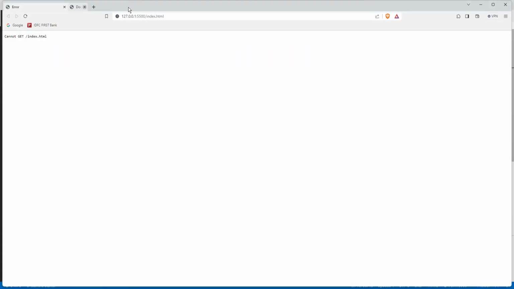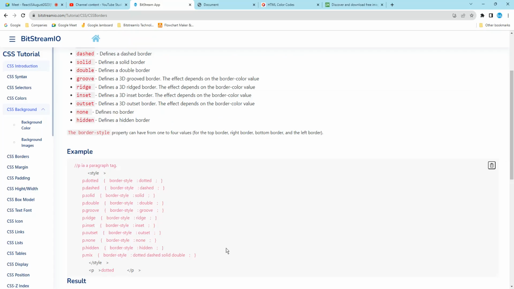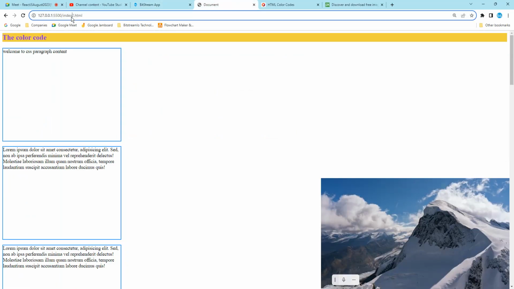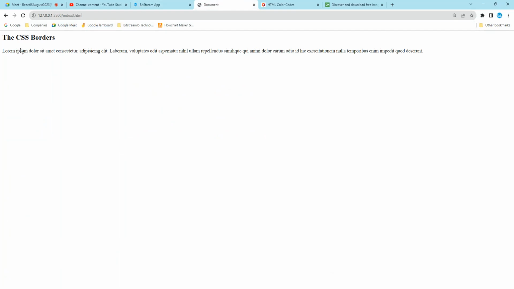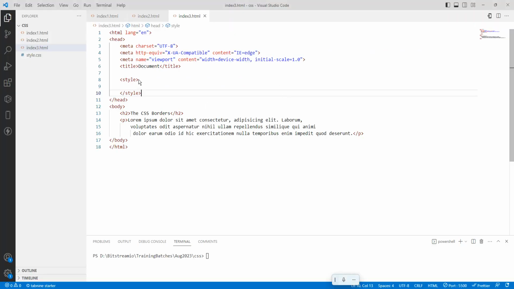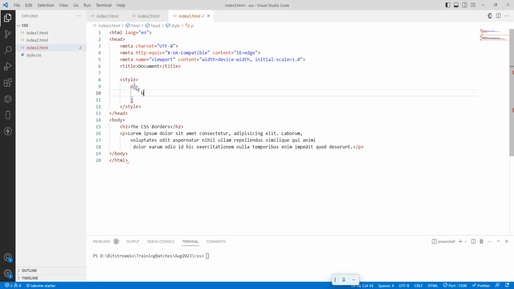So let's close this one. I will just go here, index 2 to index 3. Okay, so this is a CSS border. I want to apply a border for the paragraph. So I want to add a p, open close brace, a border.